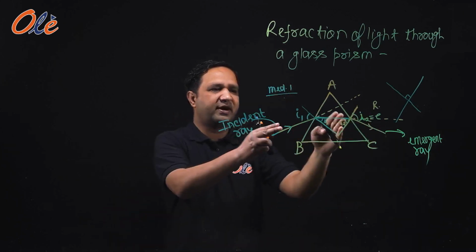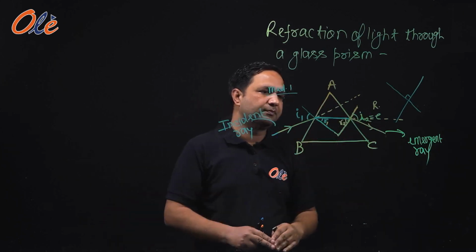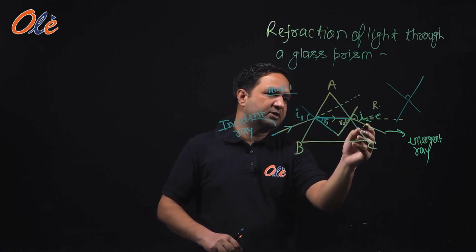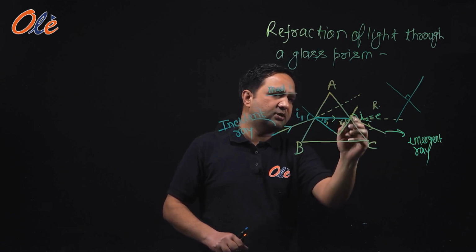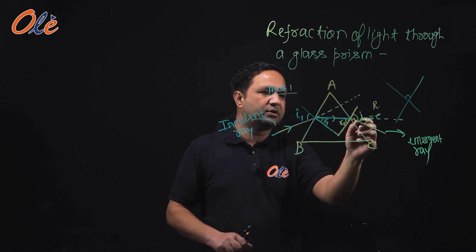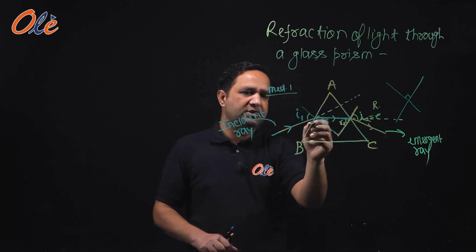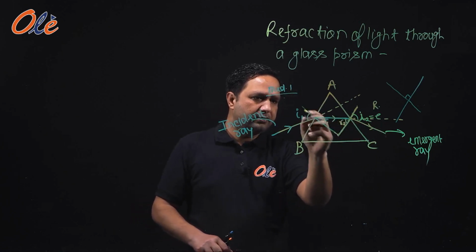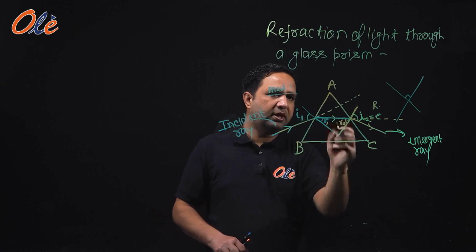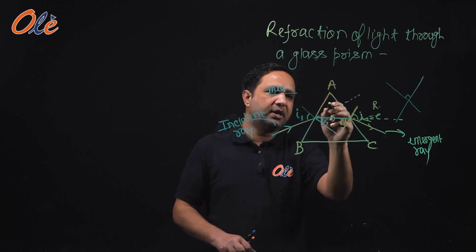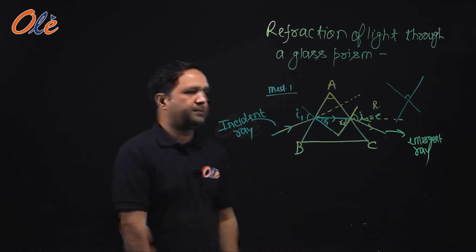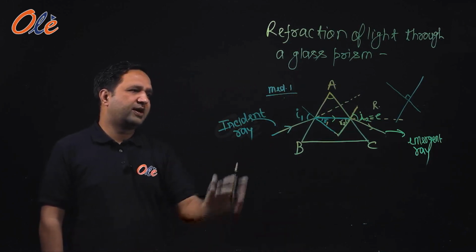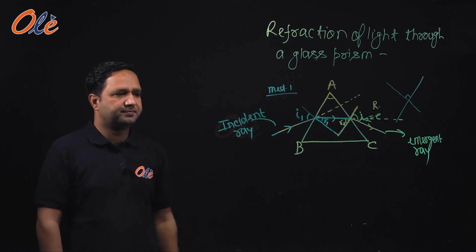So this is the refraction of light through a prism. This is the incident ray, this is the refracted ray, this is the emergent ray, this is the angle of emergence. We took it equal to I2. This is the angle of incidence, and this is the angle of prism A. Okay. So hope you got how light refracts through a glass prism.